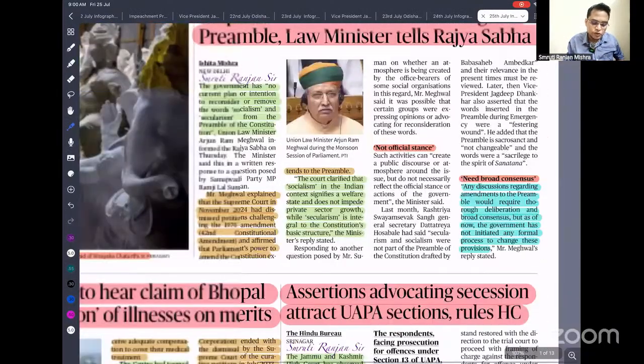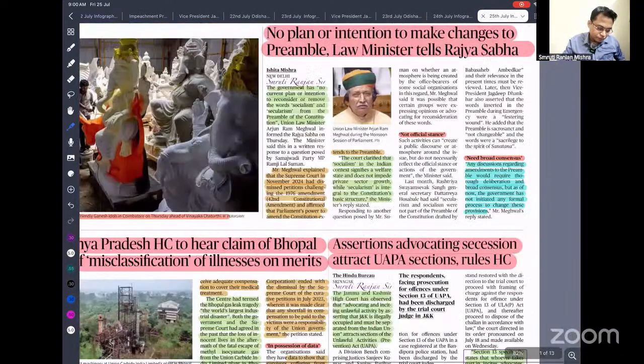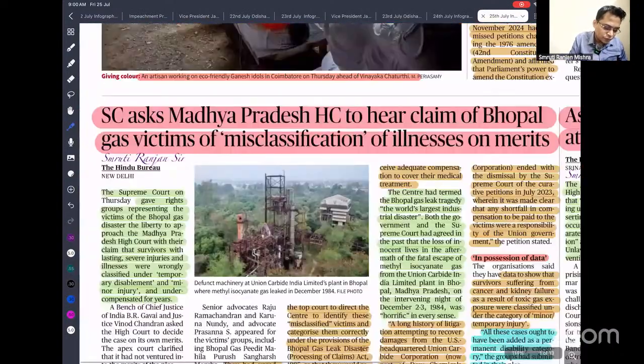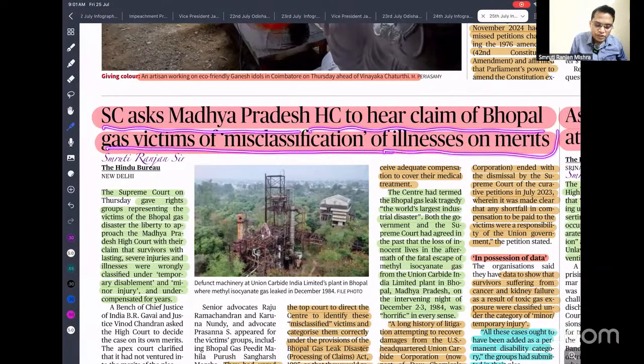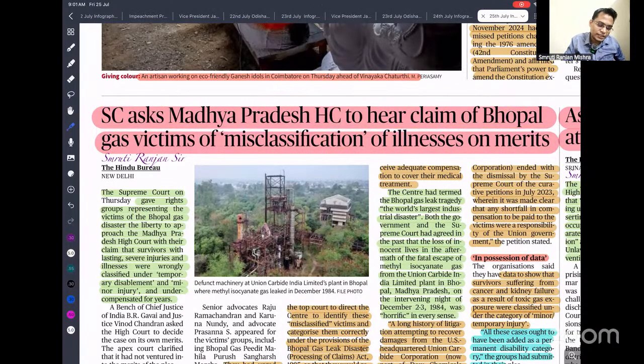That is what our objective should be. So whenever you are writing anything, you can write that the preamble is our horoscope, the preamble is the future aspiration of our constitution. Okay. So next, the Supreme Court asked the Madhya Pradesh High Court to hear the claim of the Bhopal gas tragedy victims on misclassification of illness on merit. So I think you know a very good quote: justice delayed is justice denied.